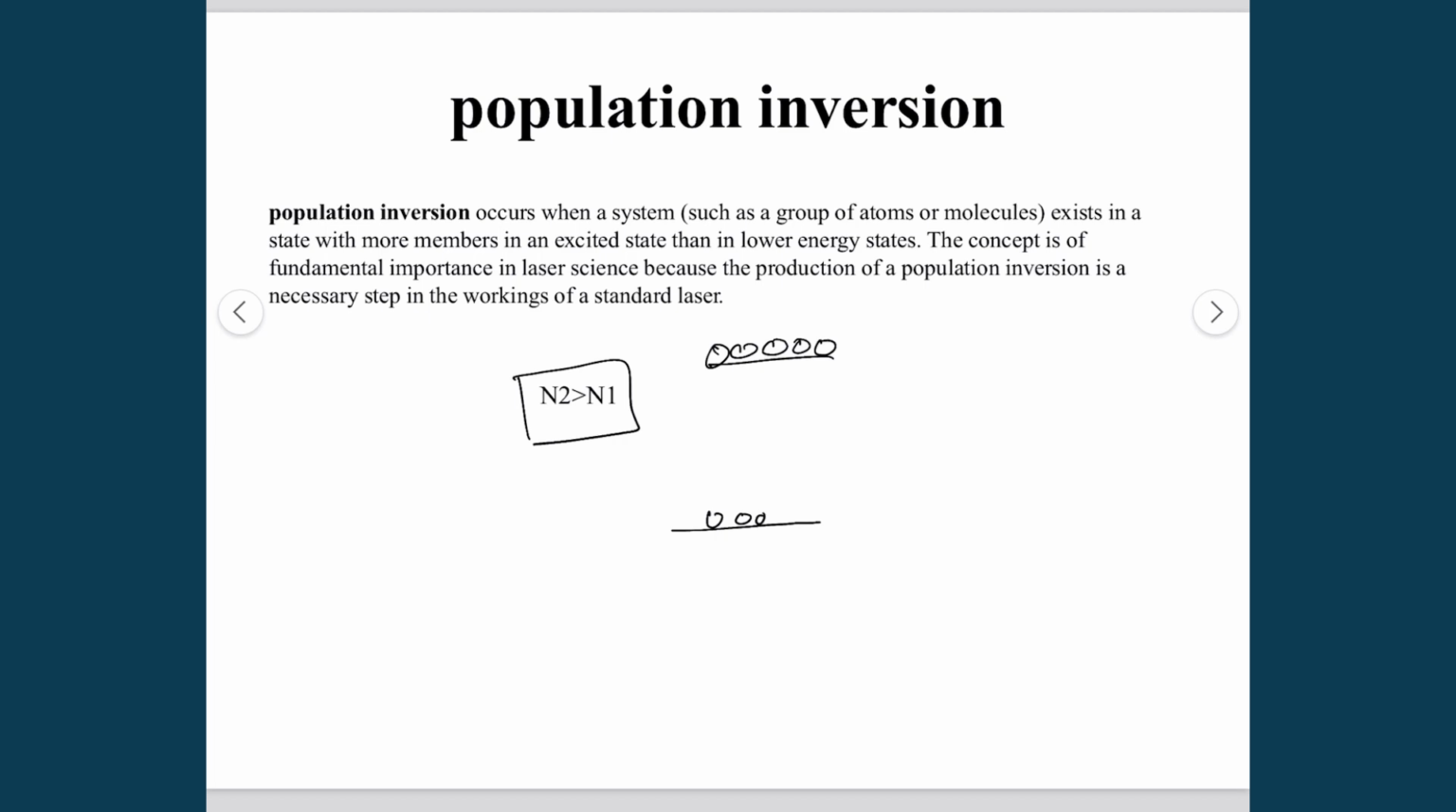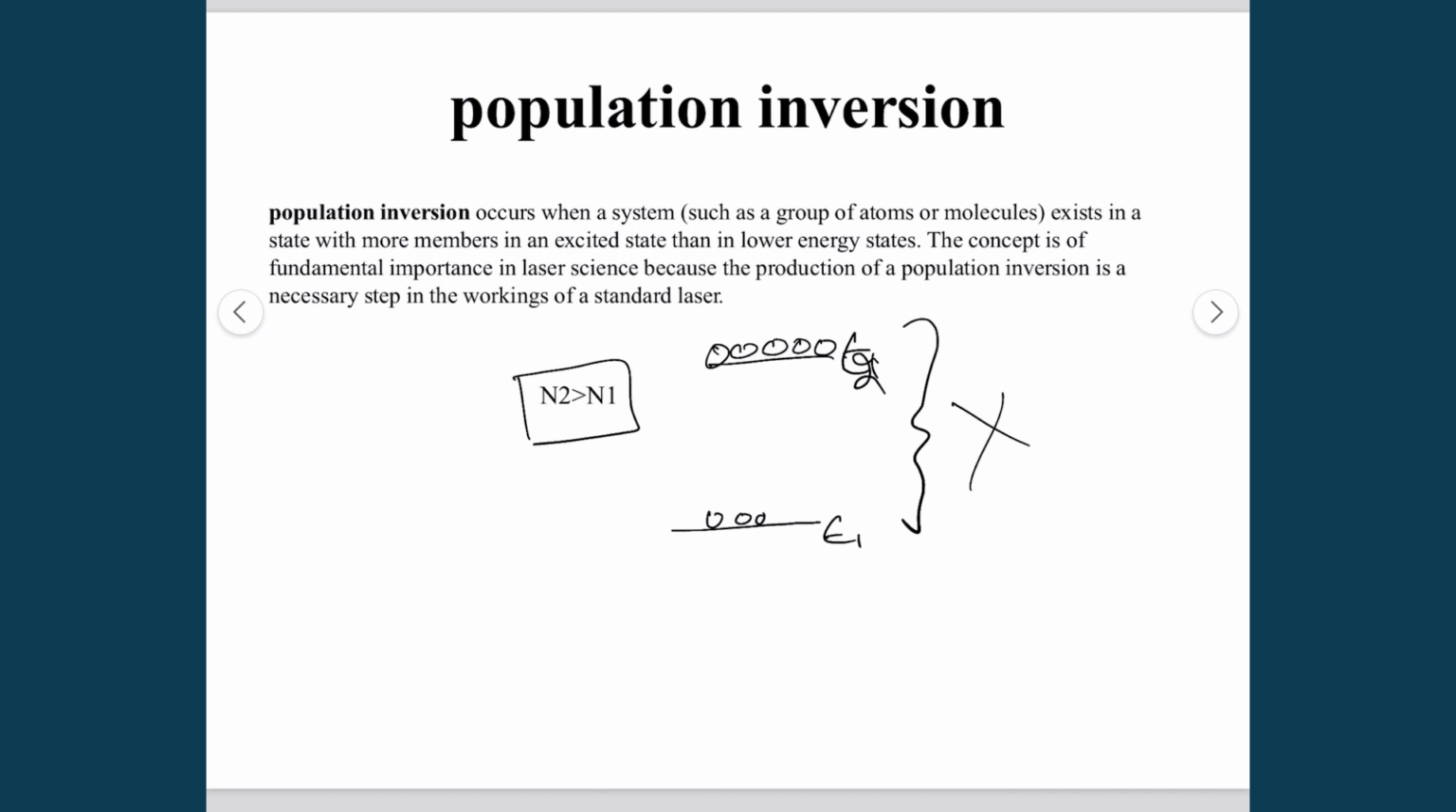So the question is: can we achieve population inversion in two energy states? Can we achieve it or not? By solving the Einstein equation, we propose that it is not possible to have population inversion, and by looking at the simple phenomena, we can say that it is impossible to have population inversion in just two energy levels.